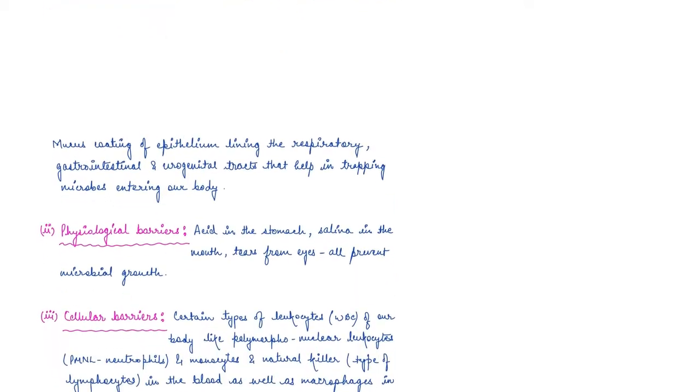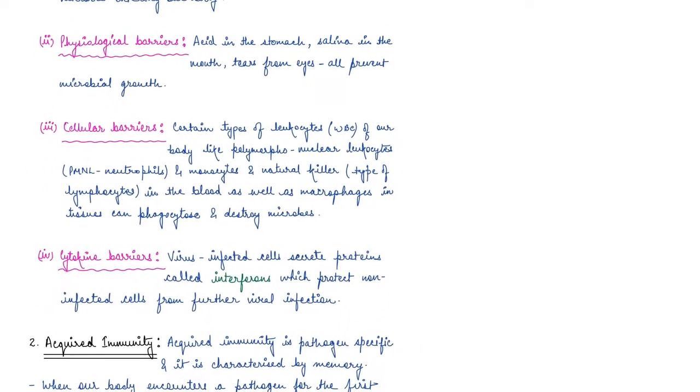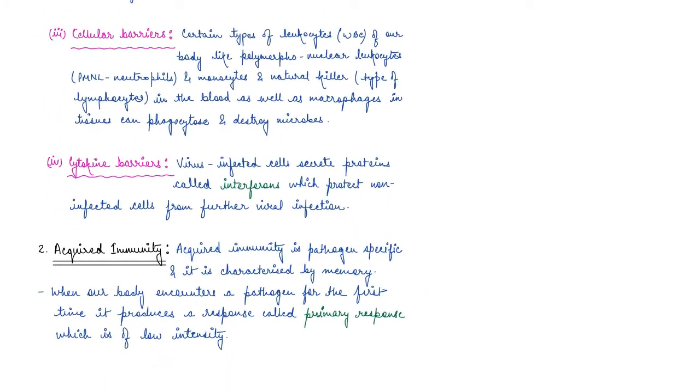The third barrier is the cellular barrier. So guys, we have certain types of leukocytes, which are white blood cells in our body, which are formed since we are born. And these white blood cells or leukocytes are basically natural killers. They destroy, they eat up the microbes, right?